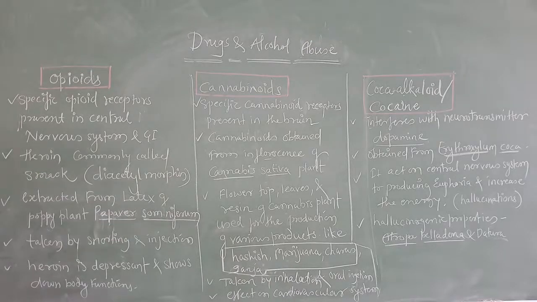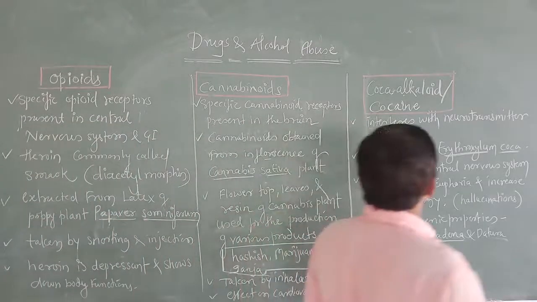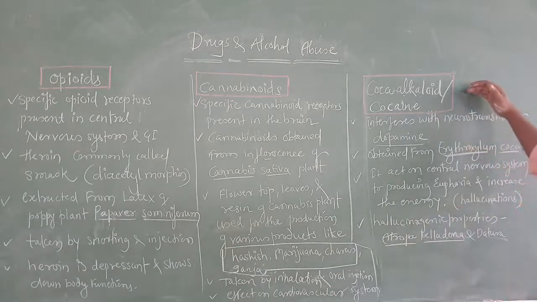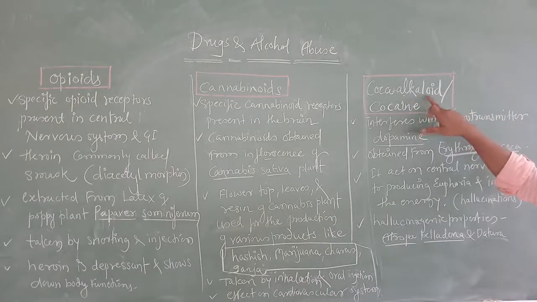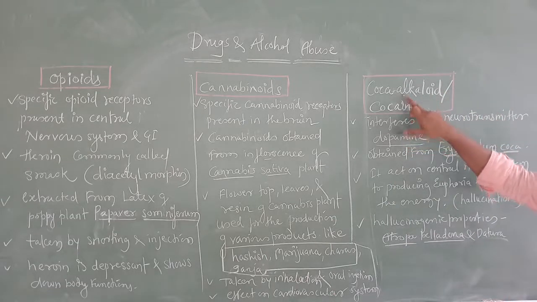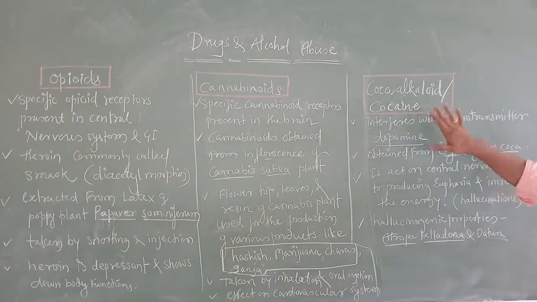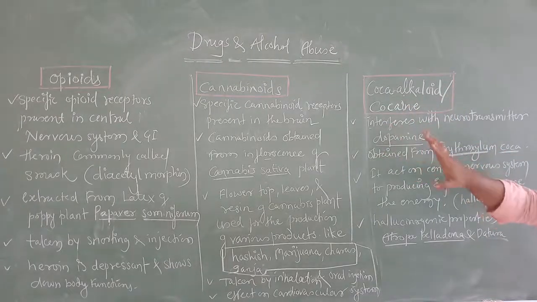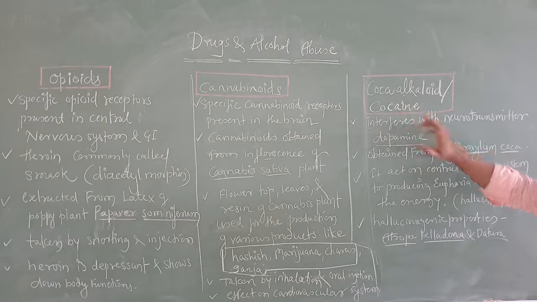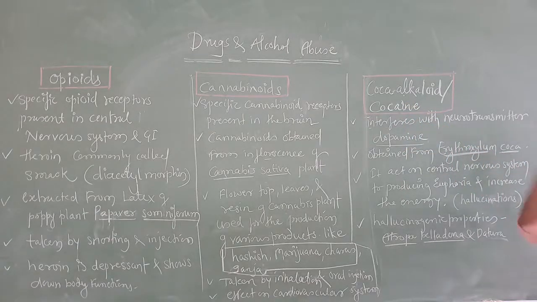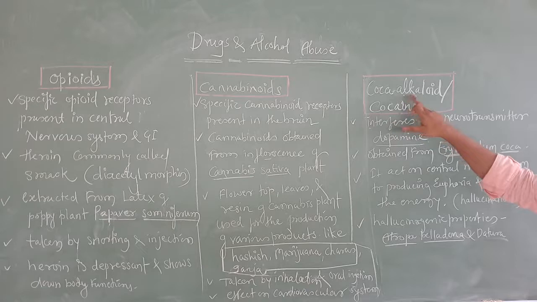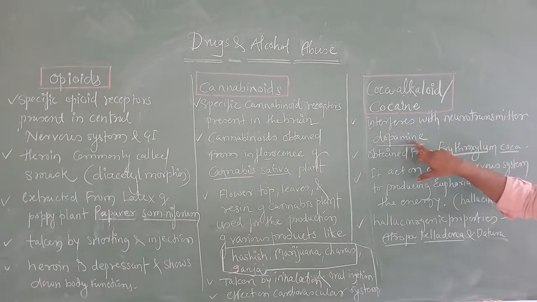Now the last drug we study in this chapter is coca alkaloid, or cocaine. Likewise, opioids and cannabinoids, coca alkaloid or cocaine, are discussed here. Before we see where it is obtained from, I will tell you that coca alkaloid or cocaine interferes with the neurotransmitter dopamine.